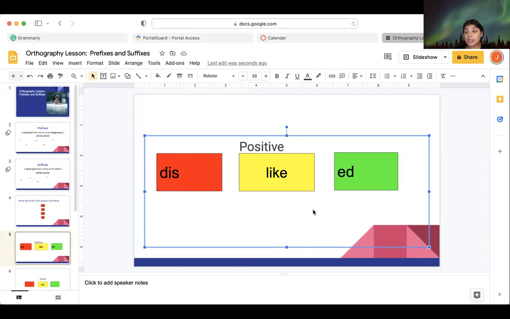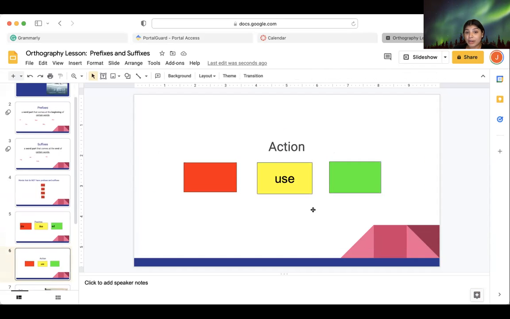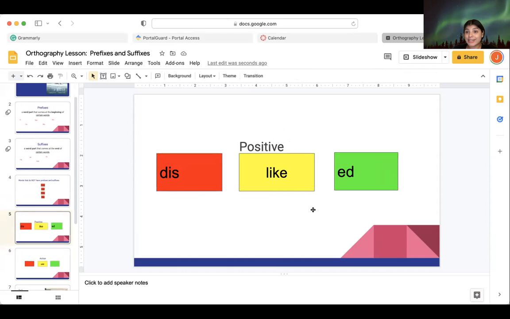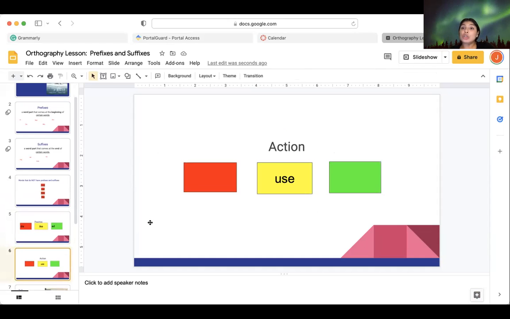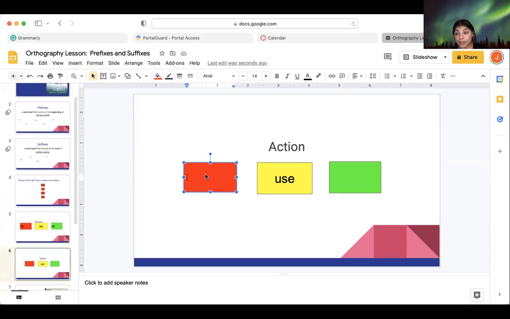It has now become an action, right? It's also become an action. I disliked somebody, someone, something. Right, let's move on. It's a negative feeling that you have now. Let's try another one. Let's try the word use. If I were to add a prefix to the word use, let's say reuse.